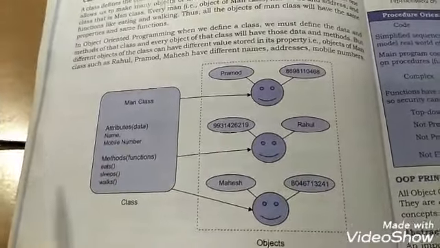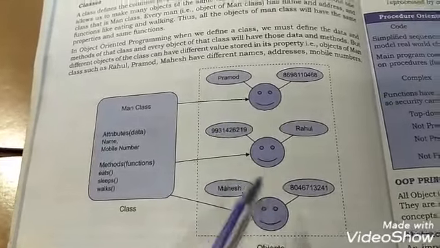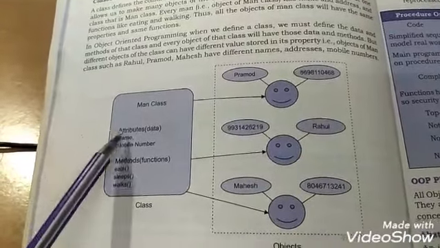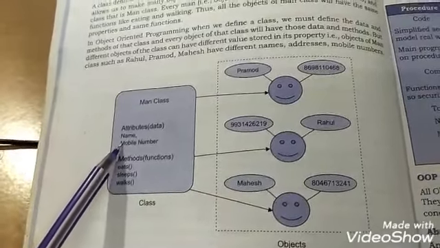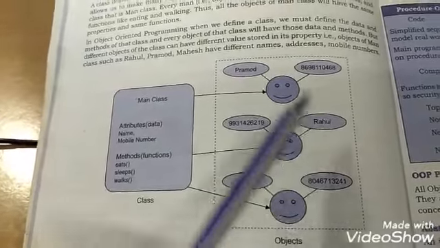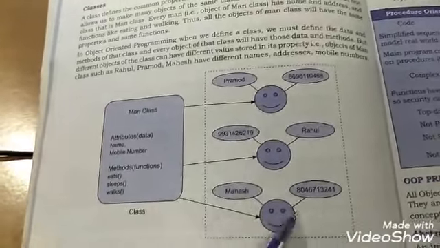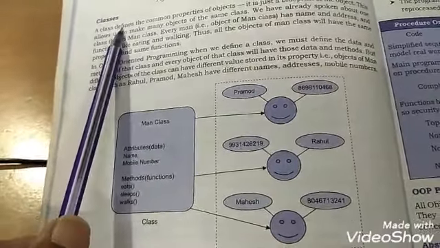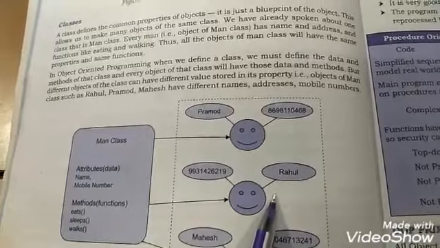Look at this example. Suppose this is Pramod, this is Rahul and this is Mahesh, and these are their data, called attributes, that is name and mobile number. What can be the methods? You can eat, sleep, walk, all these are the methods of these objects. So remember, objects are created only from the class. Objects have no existence without the class. But remember, a class doesn't have any existence, only the object exists.